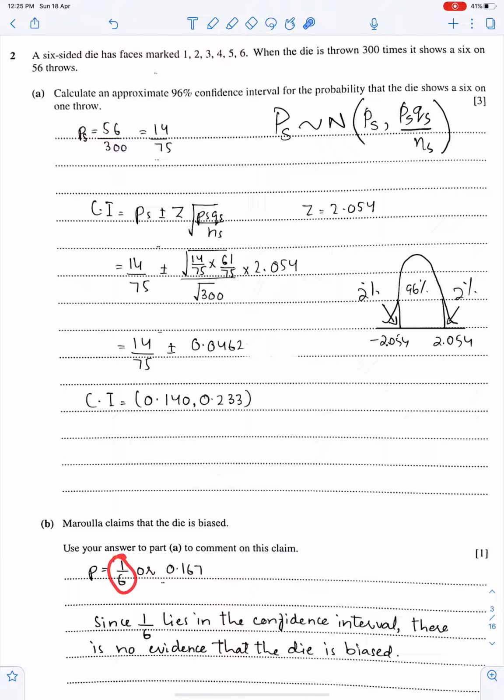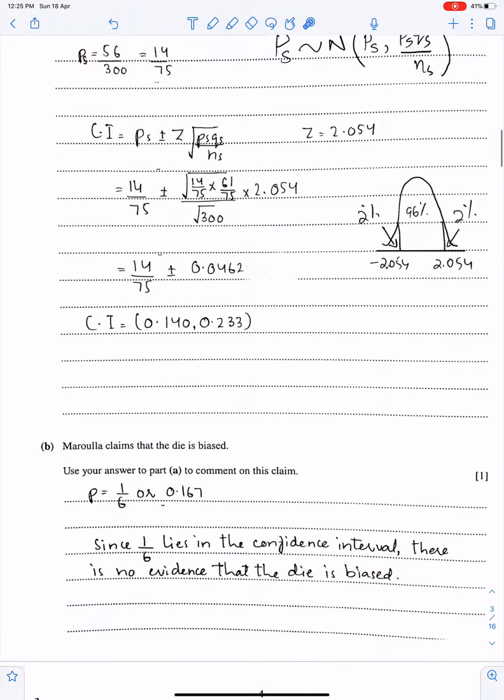See, 1 upon 6 means 0.167 and this number lies in this interval. So 1 upon 6 means the die is fair, and 1 upon 6 in decimal is 0.167, and this number lies in the confidence interval. That means the die is fair. You have to reject the claim of M. Since 1 upon 6 lies in the confidence interval, reject the claim, or there is no evidence that the die is biased, or simply reject the claim.